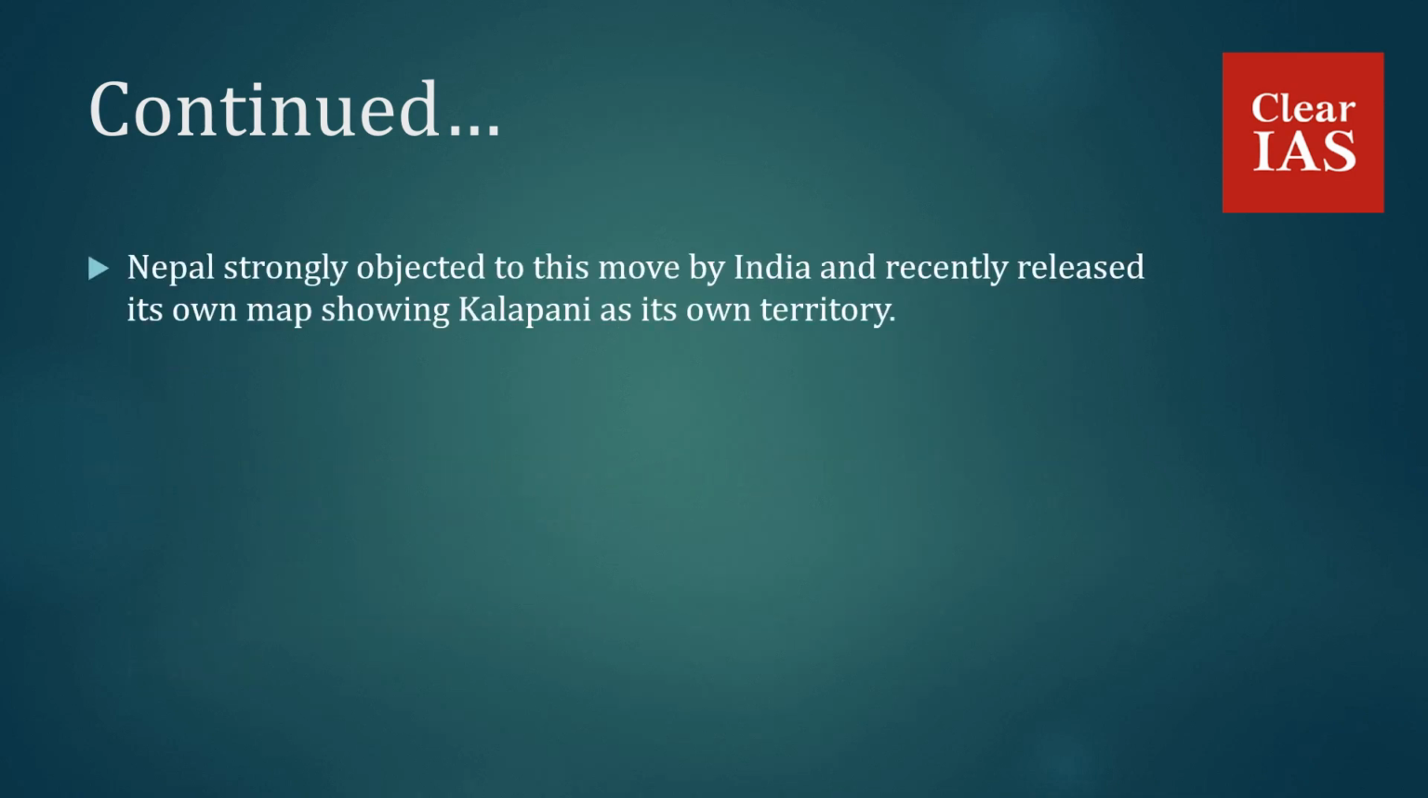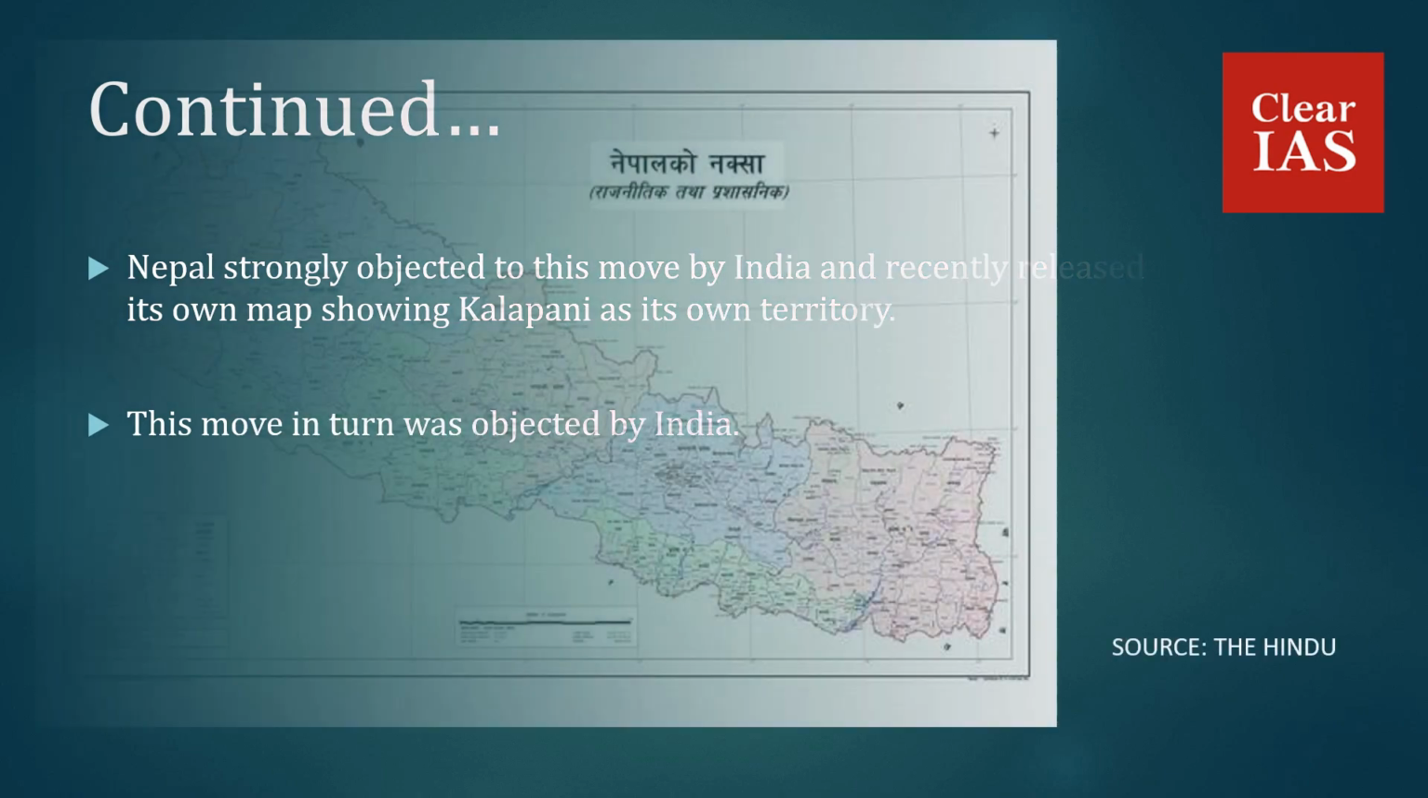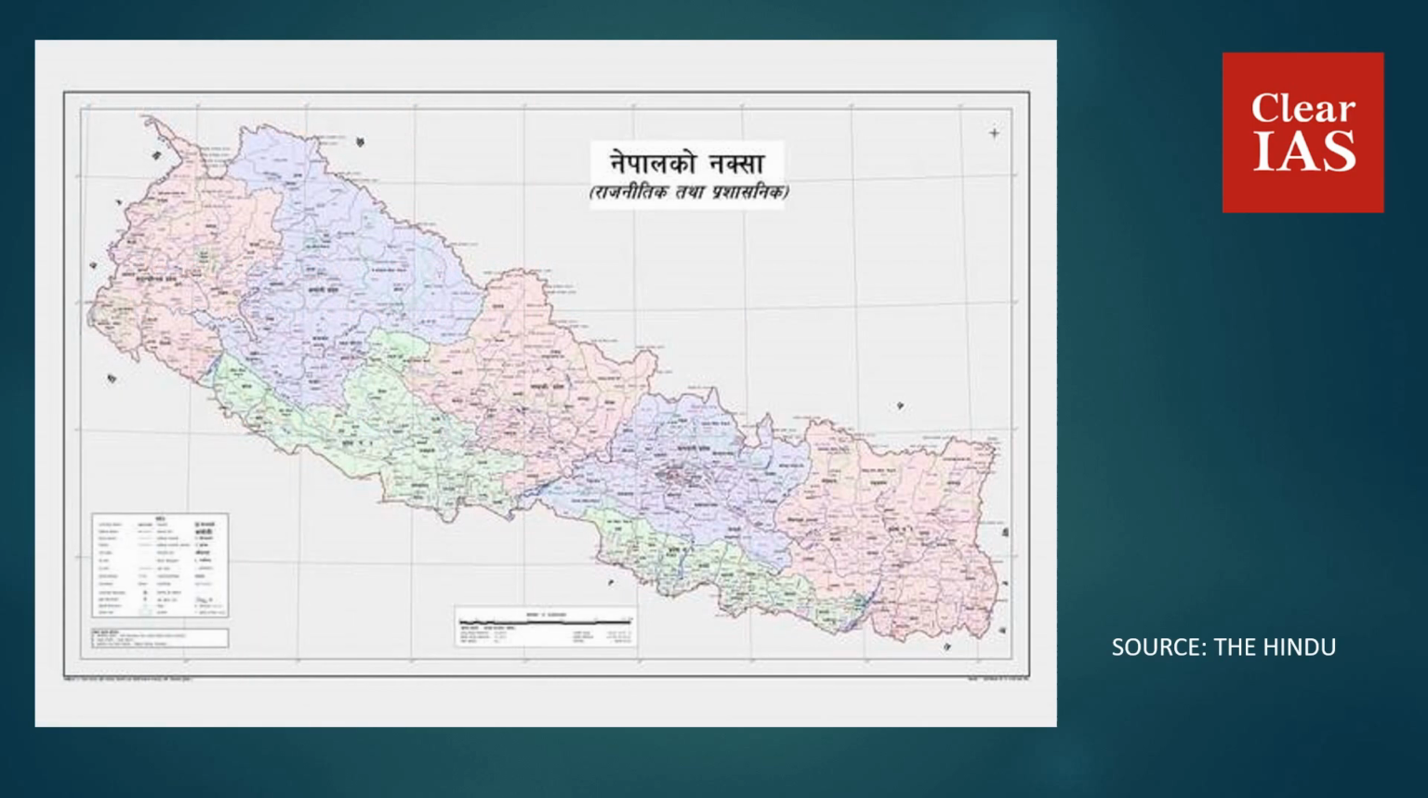Nepal strongly objected to this move by India and recently released its own map showing Kalapani as its own territory. The cabinet approved this map and the Nepal government wanted to amend the constitution and include this map. However, this has not yet been approved by the Parliament of Nepal. This move, in turn, was objected by India. So this is the map which was released by Nepal showing Kalapani and Lipu Lake Pass as its own territory.